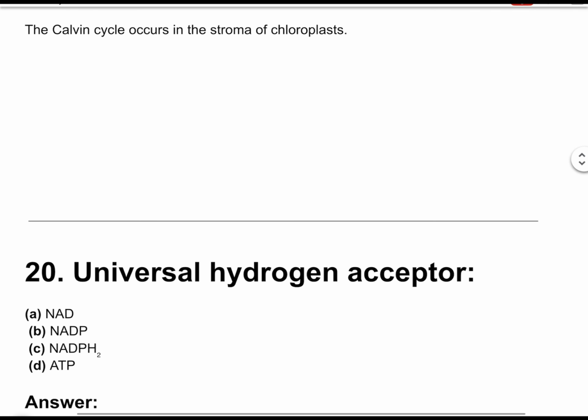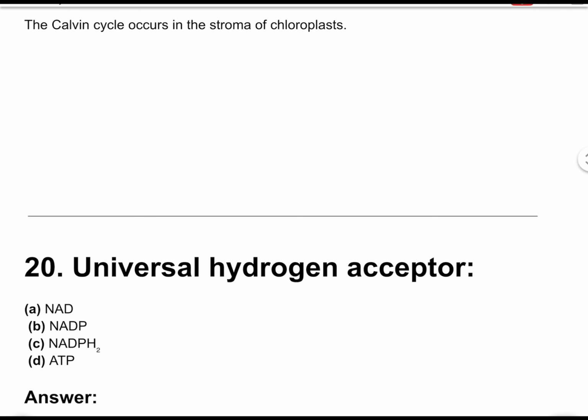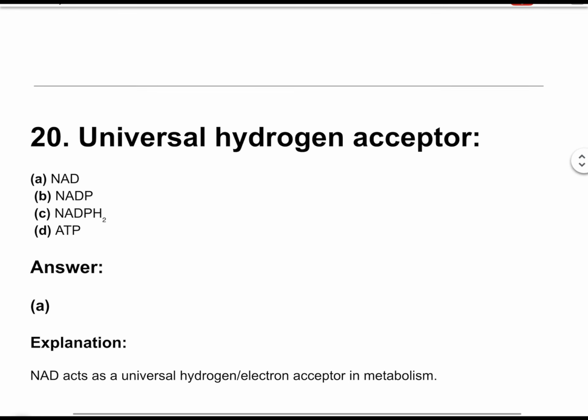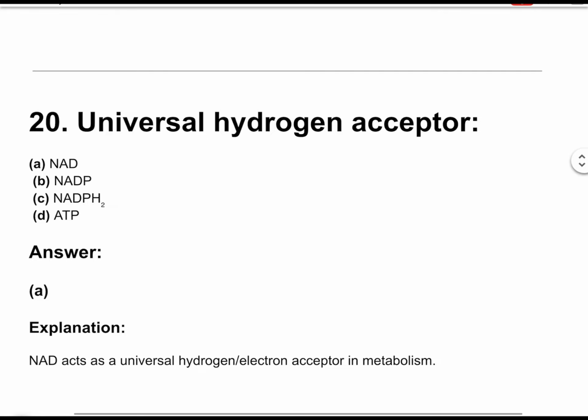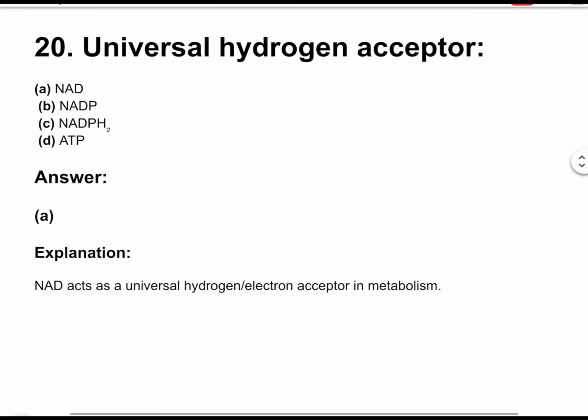Question number 20. Universal hydrogen acceptor. The correct answer is option A. NAD. NAD acts as a universal hydrogen and electron acceptor in metabolism.